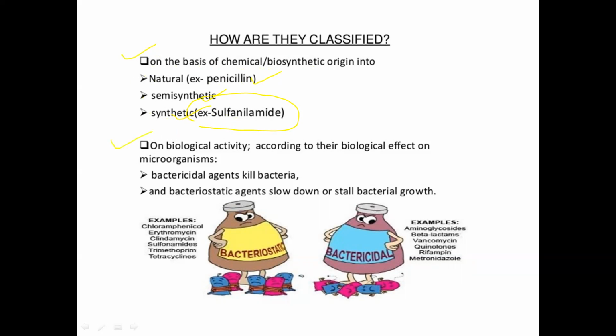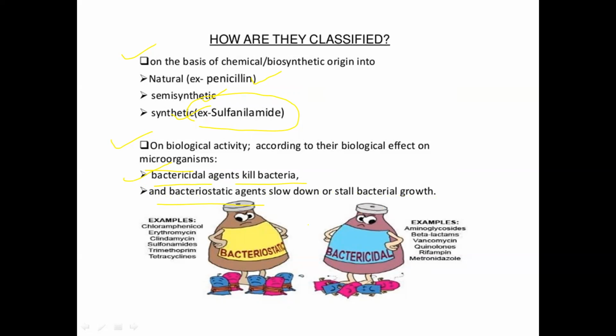The second one is on the basis of biological activity. According to their biological effects on the microorganism, either they are bactericidal agents, which kill the bacteria, or bacteriostatic agents, which slow down or stall bacterial growth.